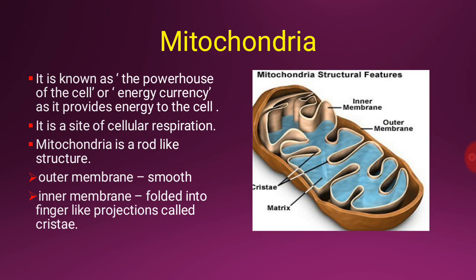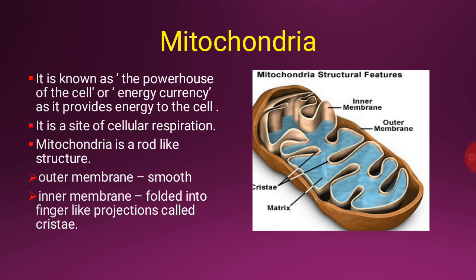Mitochondria. Mitochondria is known as the powerhouse of the cell or energy currency, as it provides energy to the cell for the functioning, growth and maintenance of the body. It is a site of cellular respiration as it takes in nutrients and breaks them down to produce energy. Although they are found in both plant and animal cell, the majority of them are present in animal cell. Mitochondria is a rod-like structure.